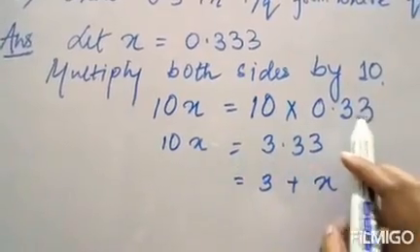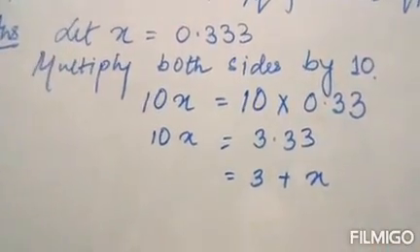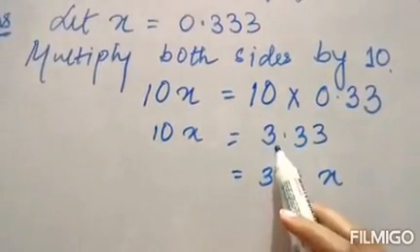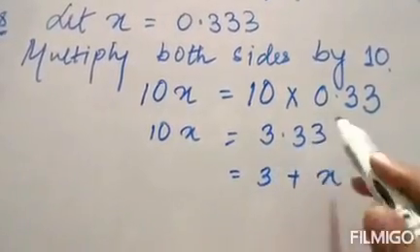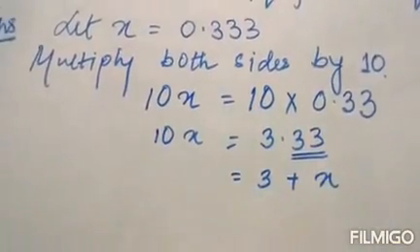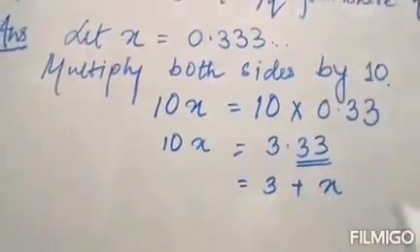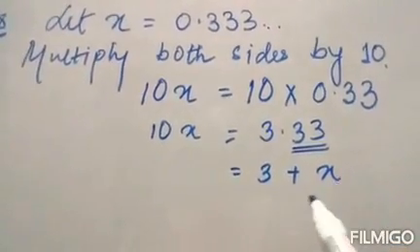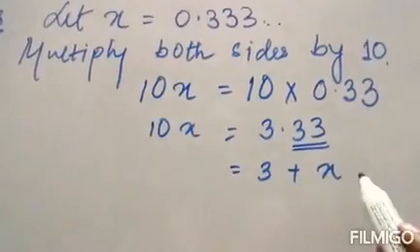I multiplied this by 10, so it came as 3.33. Now what is this decimal part? We have assumed this number as x, right? So we can say 3 plus x.